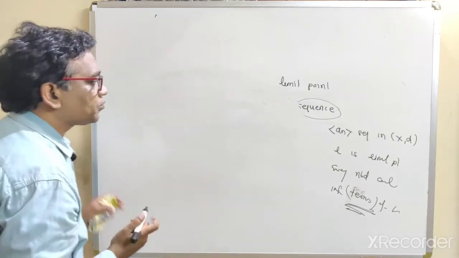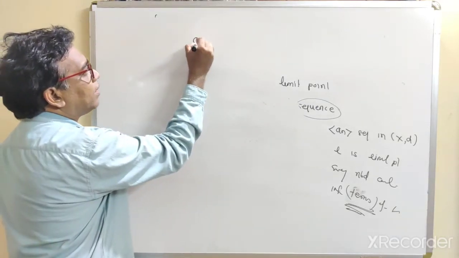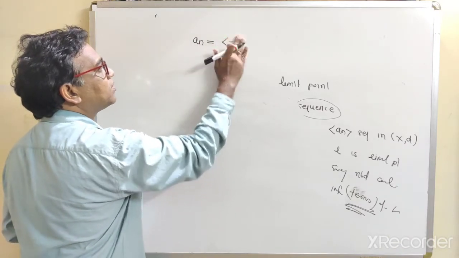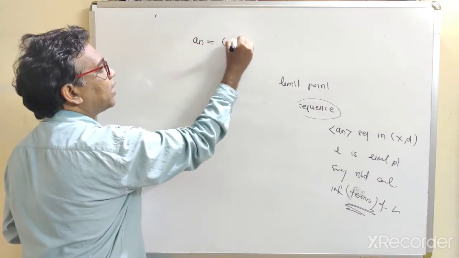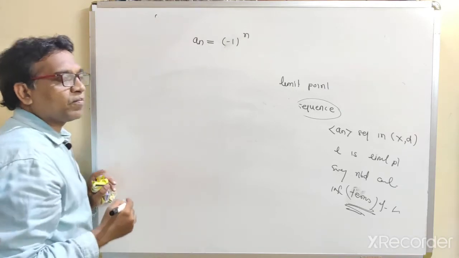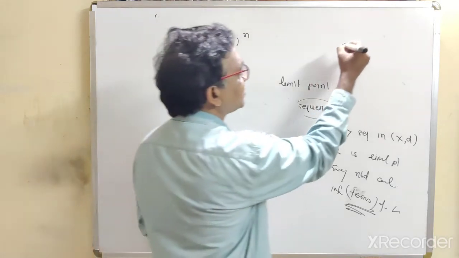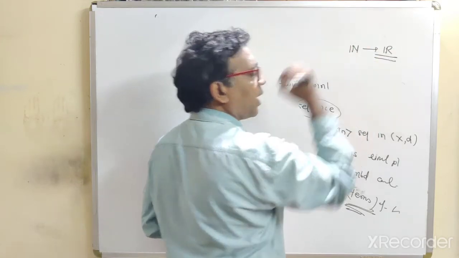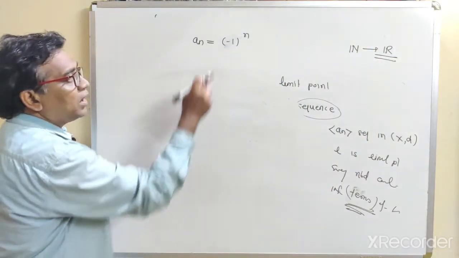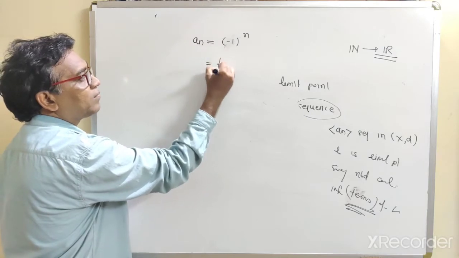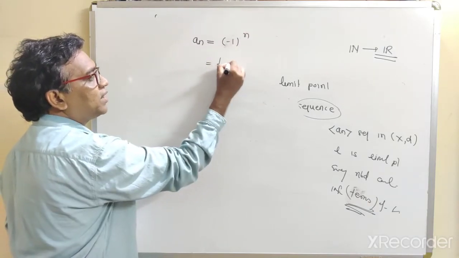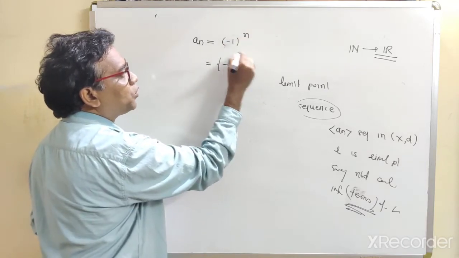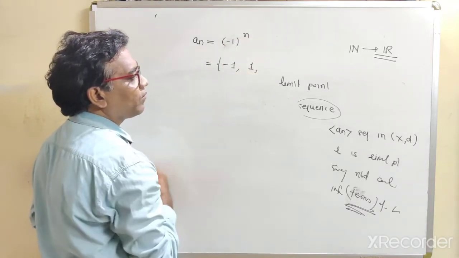Now let us take some examples. Consider the sequence a_n equals (-1)^n. The domain is n and the range is the real line. If we put n equal to 1, this is -1. Put n equal to 2, then it is 1.